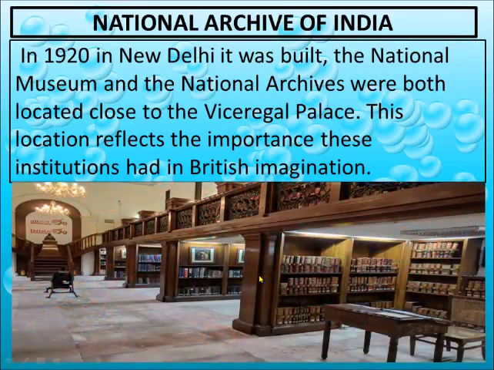In 1920, in New Delhi, the National Archive of India was built, located close to the Viceroy Palace, which is now known as Rashtrapati Bhavan. This location reflects the importance these institutions had in the British imagination. See how beautiful this building or library is. It is now handed over to the Ministry of Tourism, and you cannot read all these books because they are very safely preserved. You can only look at them from a distance.